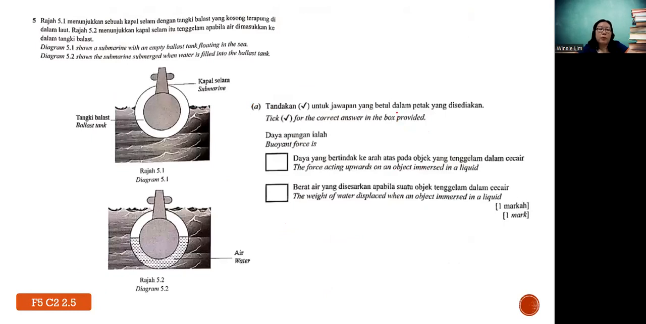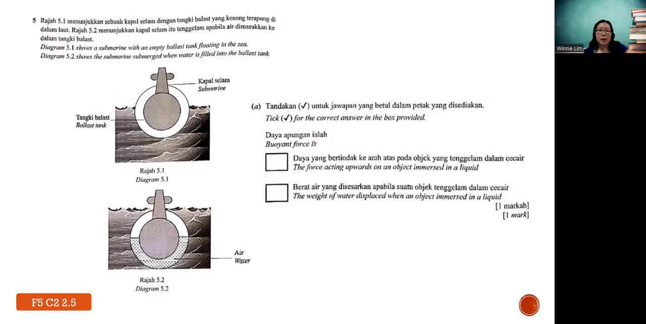Question 5. Question 6 is a comparison question. So question 5 here is from the topic pressure, on Archimedes principle concept. So let's look at the idea. Diagram 5.1 shows a submarine with an empty ballast tank floating in the sea. And diagram 5.2 shows the submarine submerged when water is filled in the ballast tank. A, tick for the correct answer in the box provided.